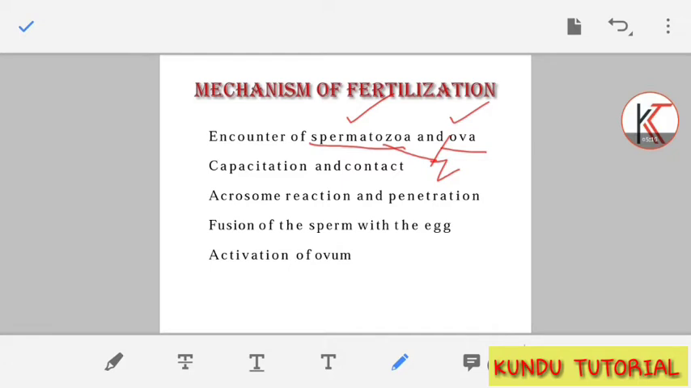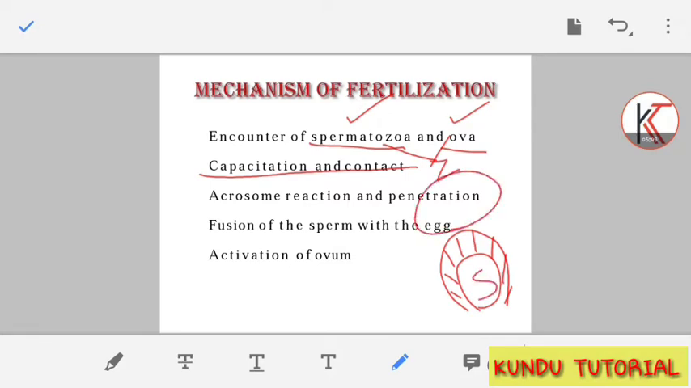Capacitation and contact both concern the sperm cell. The sperm cell has an outer layer. The nucleus of the sperm has an outer cap-like structure known as the acrosome. This acrosome first melts whenever it touches the egg cell. Whenever the sperm touches the egg cell membrane, this cap-like acrosome automatically melts. This is known as capacitation and contact with the egg cell membrane, right?